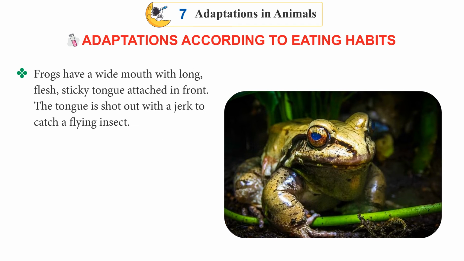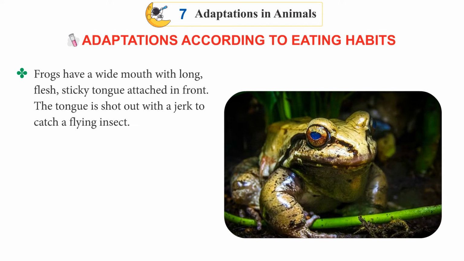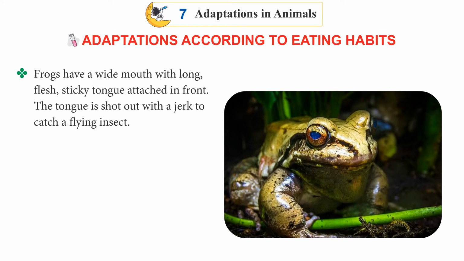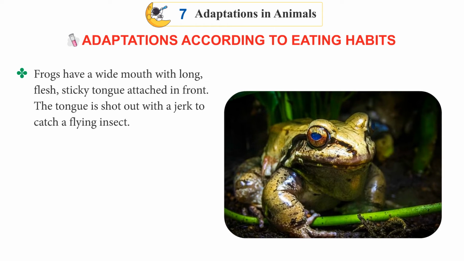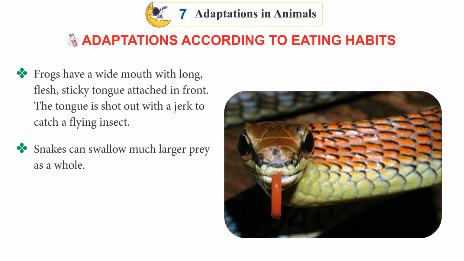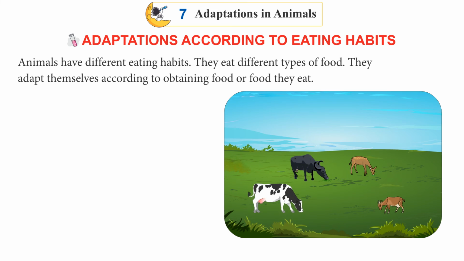Frogs have a wide mouth with a long, flat, sticky tongue attached in front. The tongue shoots out with a jerk to catch a flying insect. Snakes can swallow much larger prey as a whole. Animals have different eating habits. They eat different types of food. They adapt themselves according to obtaining food or the food they eat.